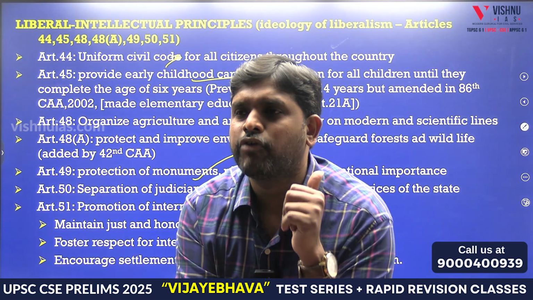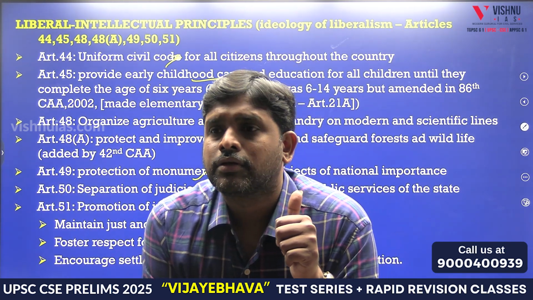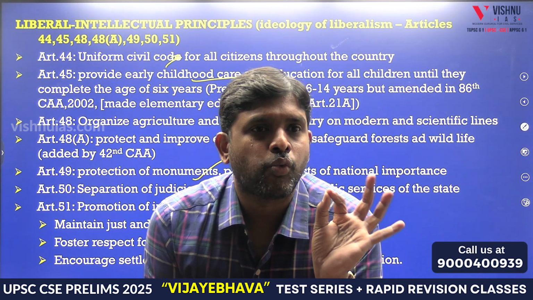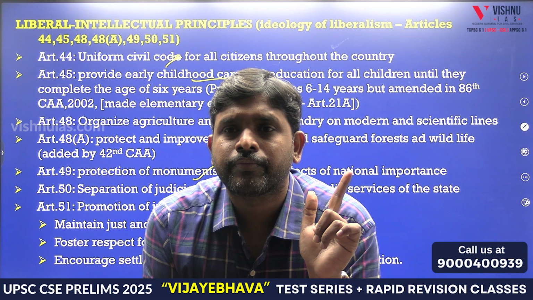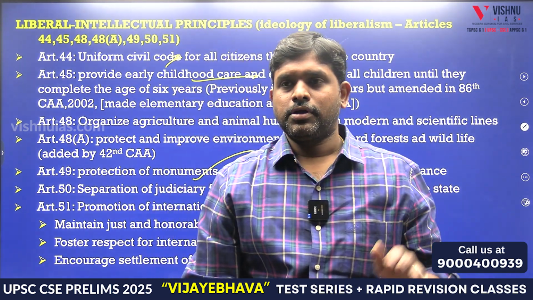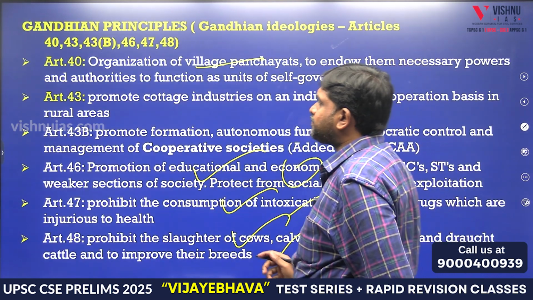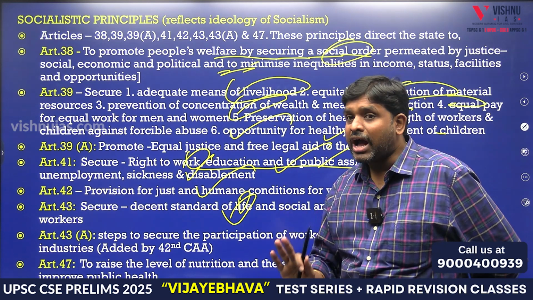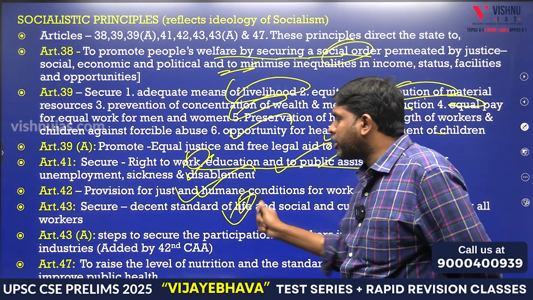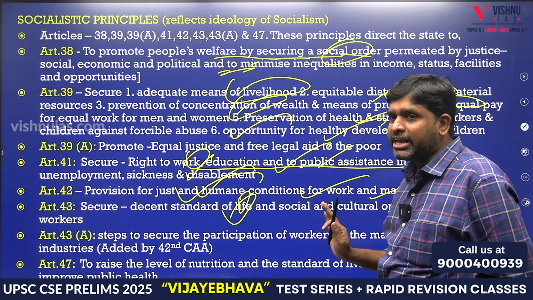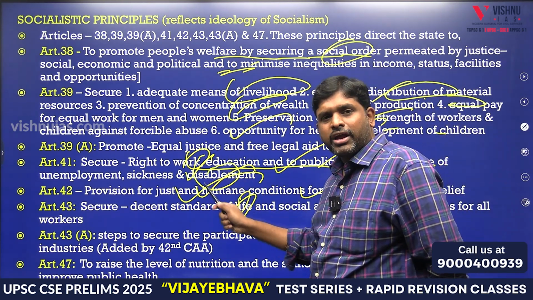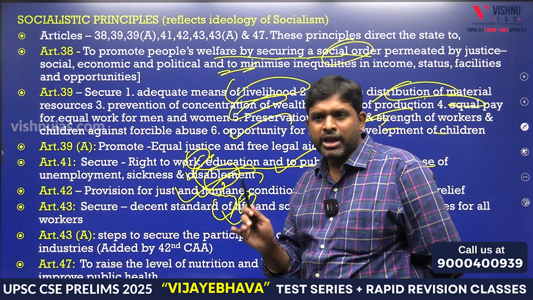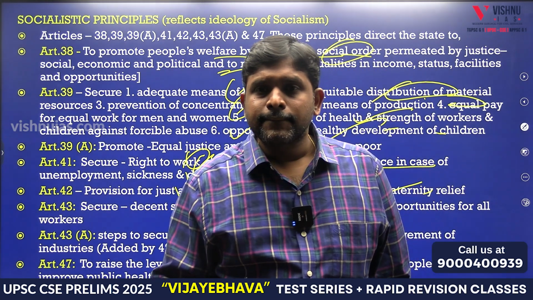Now 50 is completed. Next, 41. 41 what? Right to work. 42, humane conditions. 41, 42. See. Right to work, education and to public assistance in case of unemployment, sickness and disease. 42, just and humane conditions for work and maternity relief. So 41, work and education. 42, humane conditions. Working conditions should be humane. 43, standard of life.